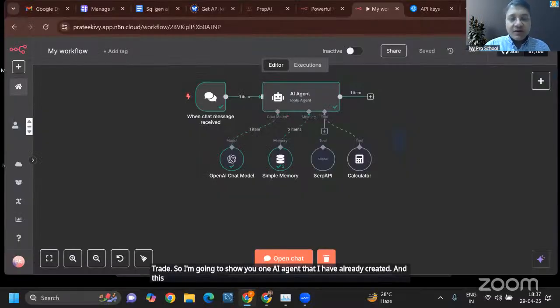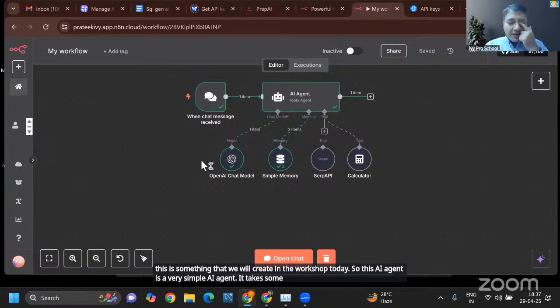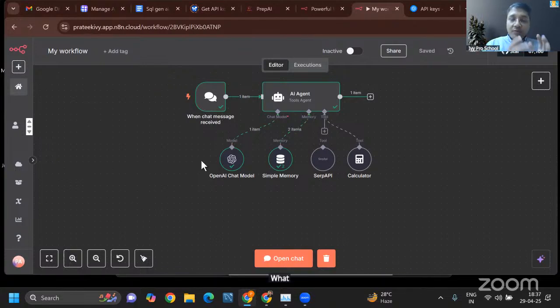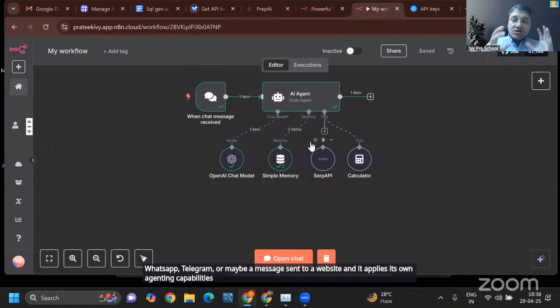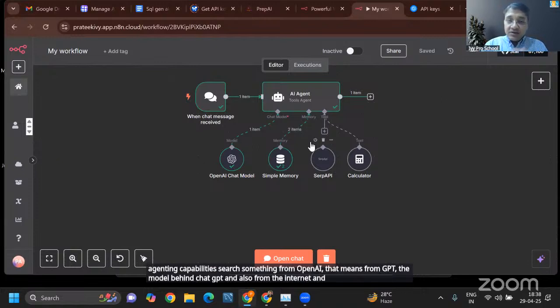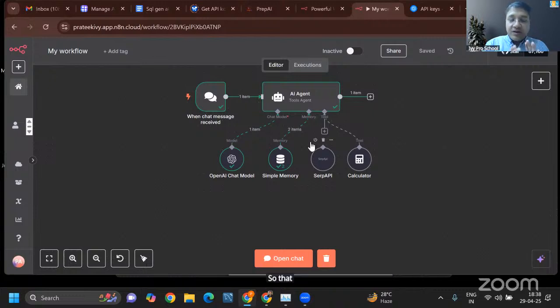So I'm going to show you one AI agent that I have already created. And this is something that we will create in the workshop today. This AI agent is a very simple AI agent. It takes a message, and that message could come from WhatsApp, Telegram, or maybe a message sent to a website, and it applies its own agentic capabilities. Search something from OpenAI, that means from GPT, the model behind ChatGPT, and also from the internet, and gives you the result. So that is what this simple AI agent will do.